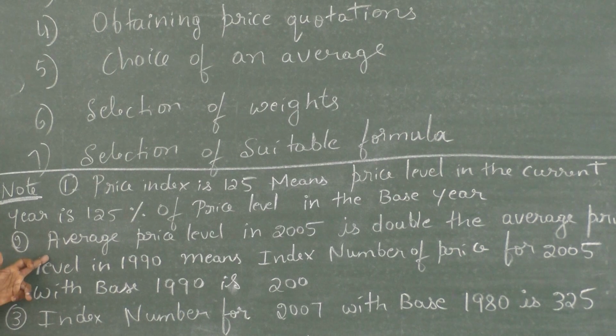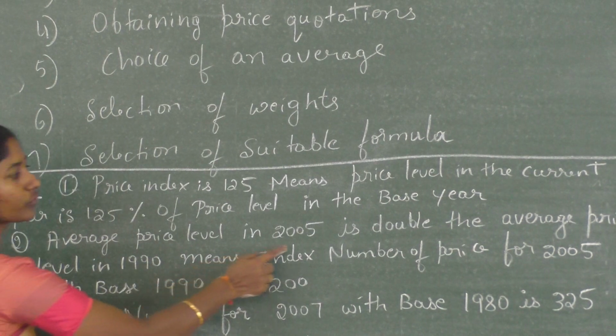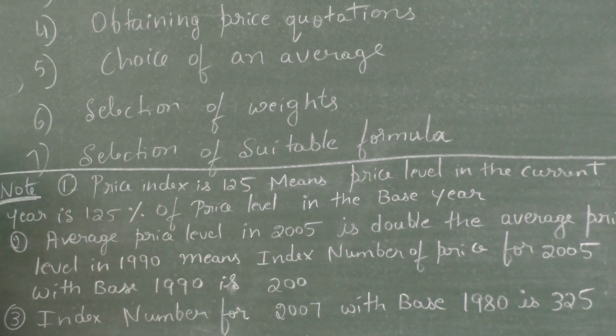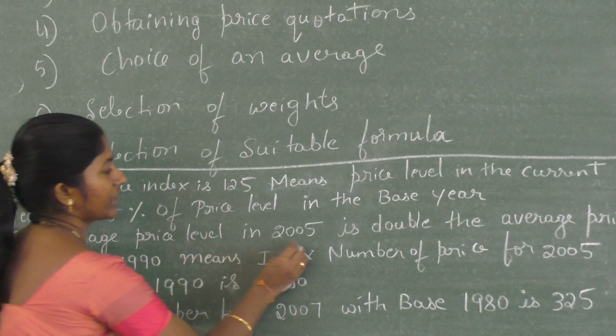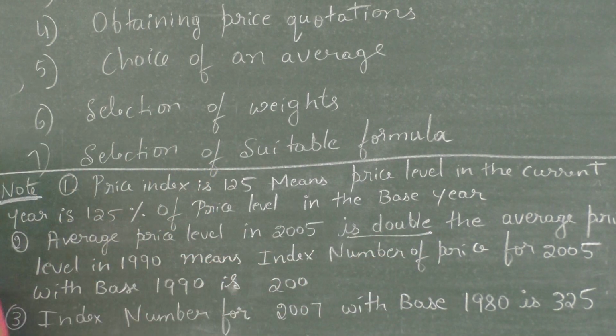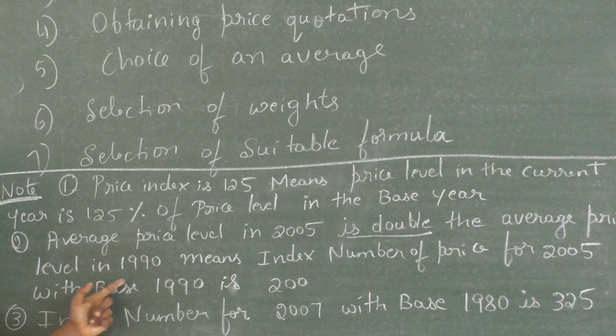Next, the second one: average price level in 2005 is double the average price level in 1990. If it is given this way, how do we understand it?